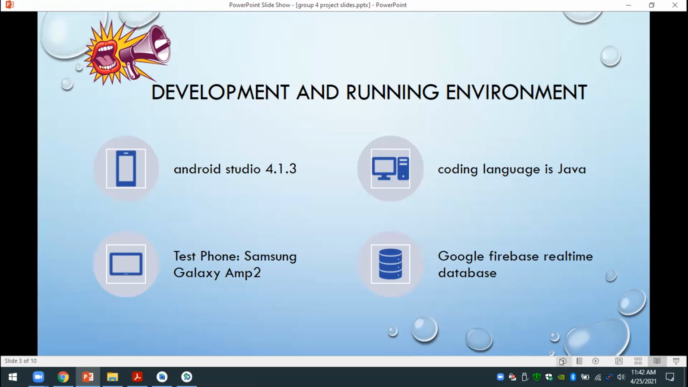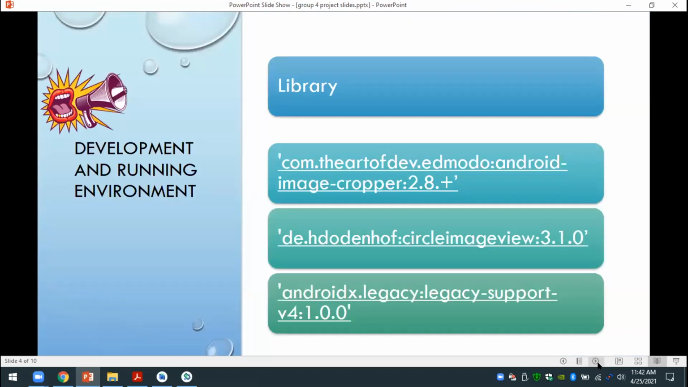I am Sohani Javia. I will be talking about the development and the running environment. We have developed our application on the latest Android Studio 4.1.3 via the Windows 10 operating system. We have used Java as the backend coding language. Apart from that, a Samsung Galaxy A MP2 was used as a test phone. Also, Firebase real-time database is used as the application's database. Moreover, as a running environment, we have used Android Studio Virtual Emulator. You can also use a developer mode Android phone to run our app on your device.